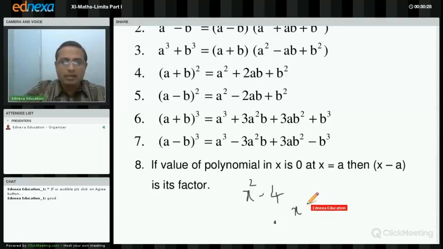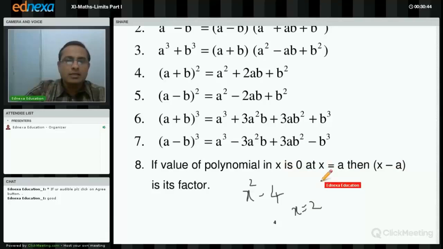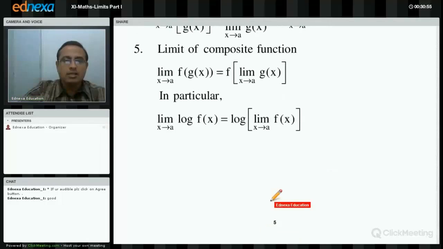Clearly, at x equal to 2, the value of the polynomial x square minus 4 is 0. Why? 2 square minus 4 is 0. Is that clear? So as per this result, when the value of the polynomial is 0 at x equal to a, then x minus a is its factor. Here, the polynomial is 0 at x equal to 2, so x minus 2 is a factor of this polynomial, right? This result is very important.